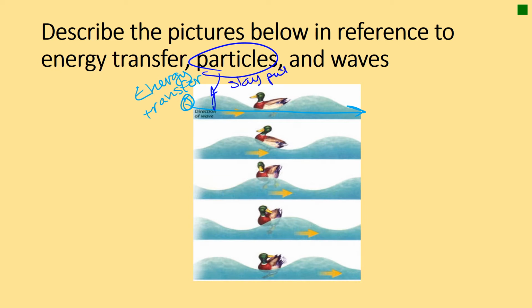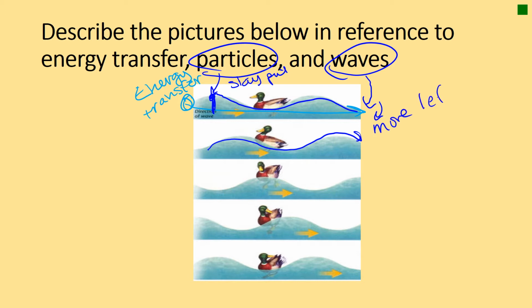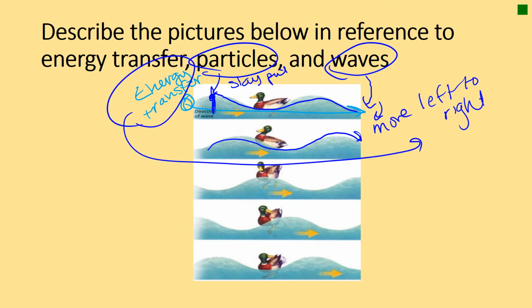Now they might move up and down, but they're not going from one end to the other until the energy runs out. The waves themselves move left to right. They are the representation of this energy transfer. So you can see the waves, which are the energy transfer, but the particles themselves do not move.